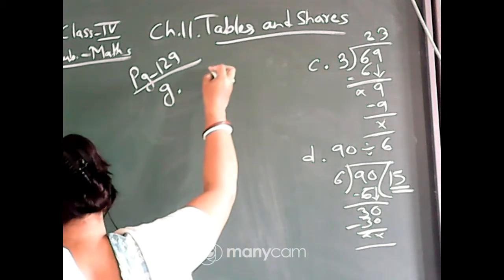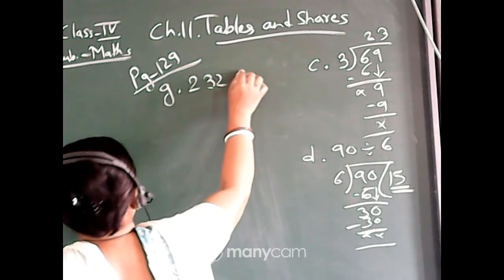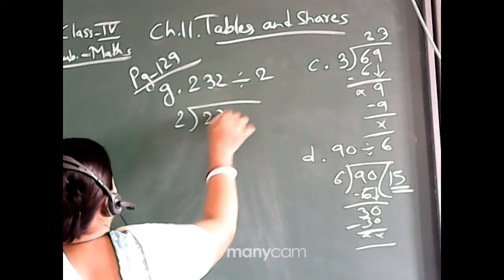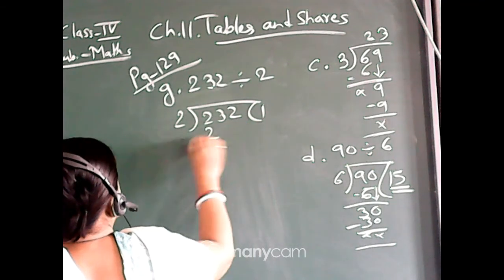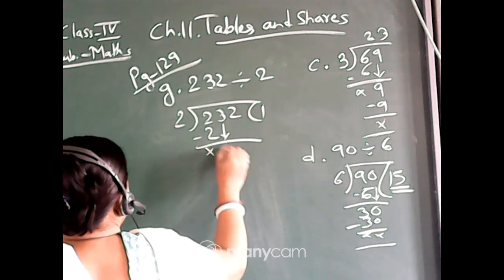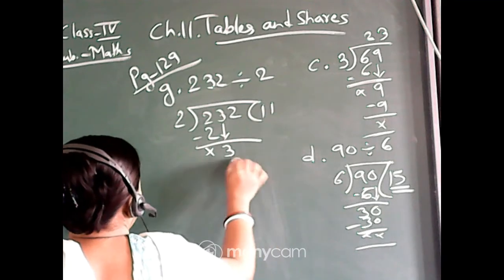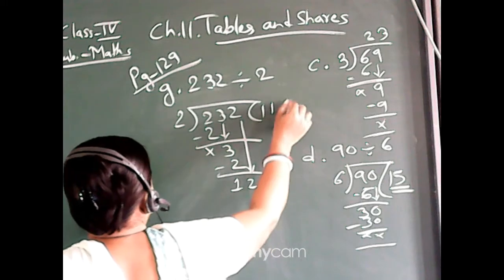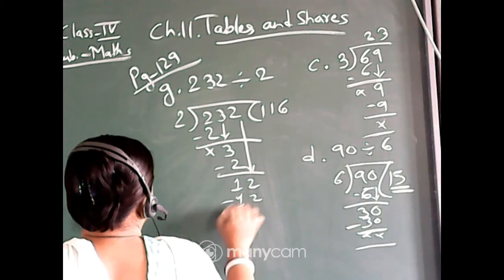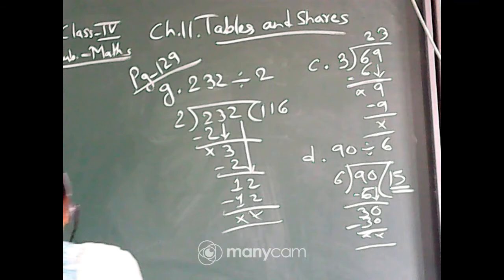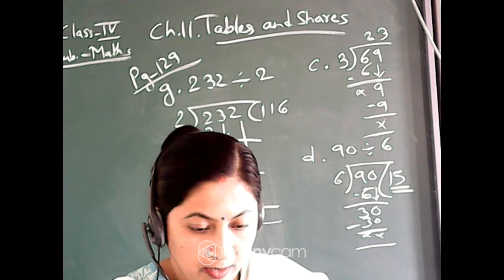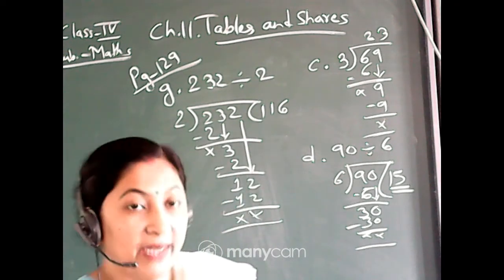Number G. 232 divided by 2. So 2 outside and 232 inside. 1s are 2. Subtraction 0. Now this 1. Now this 2 will come down and 2 6s are 12. So our answer is 116. Our answer is 116. Okay. So this way you can complete the division.